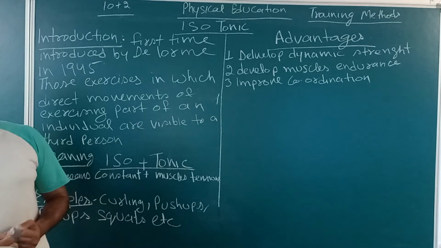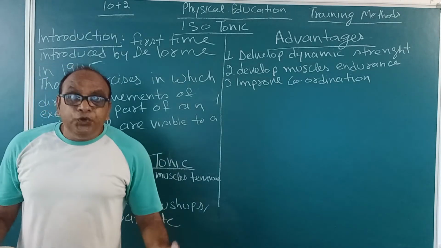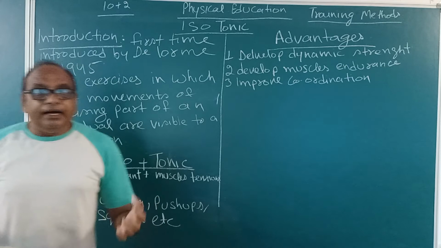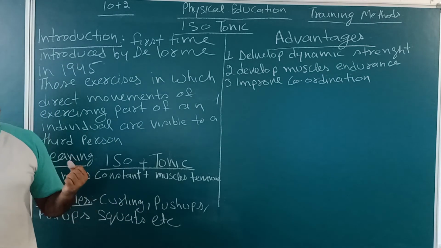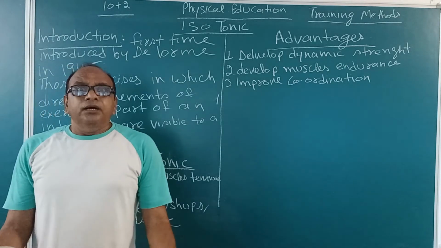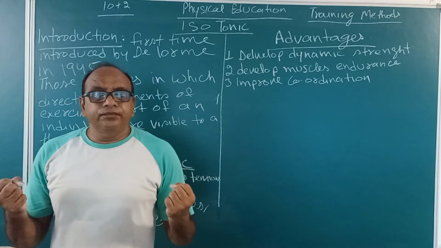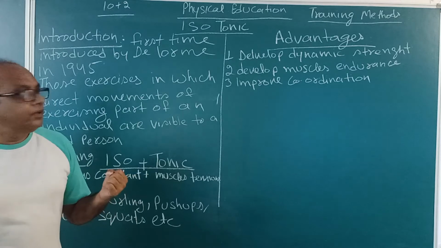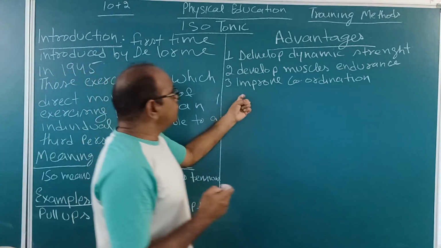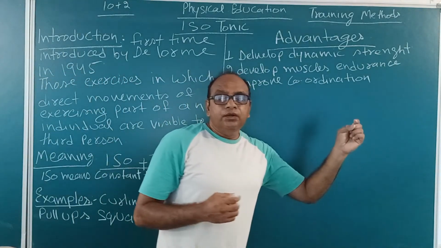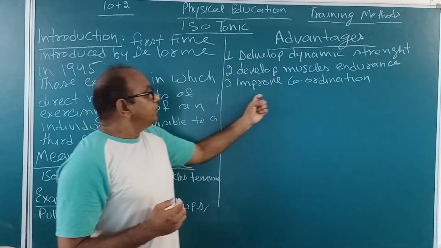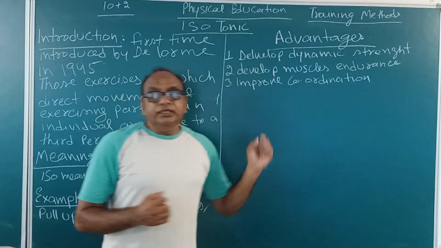In the isotonic method, you do the same exercise again and again. For example, you are curling, then so many repetitions are there. Because of these repetitions, your coordination is well.